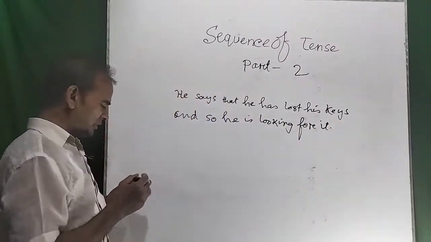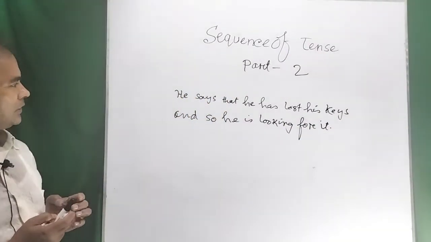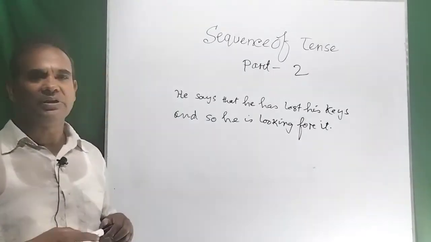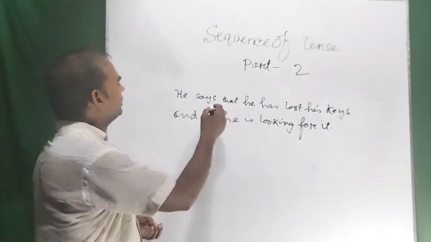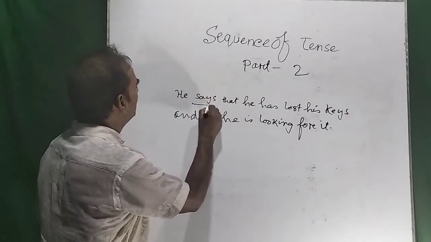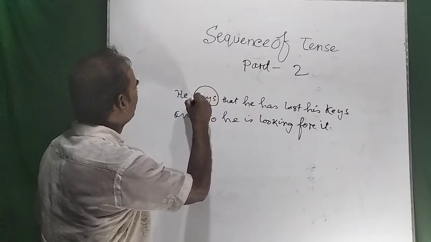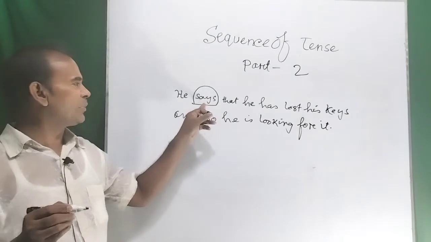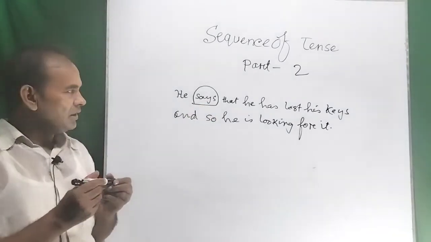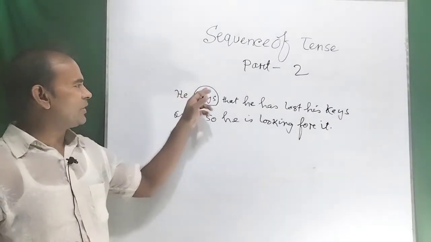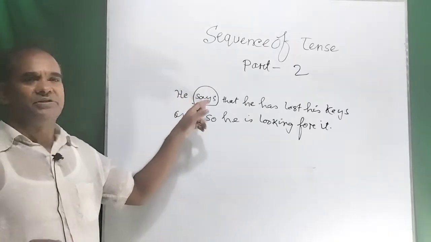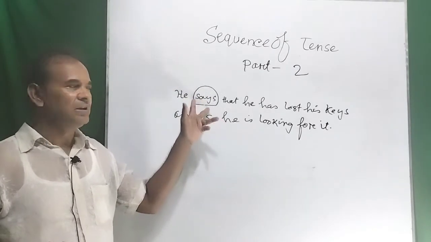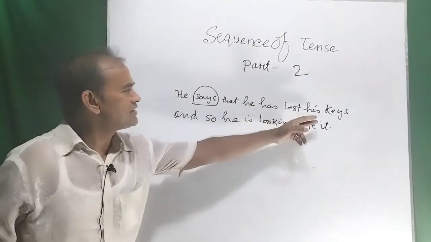So dear viewers, you can see that this is a sentence, and in this case the verb says is in the present form. That means the principal clause is in the present tense. He says, present tense, that he has lost his keys.